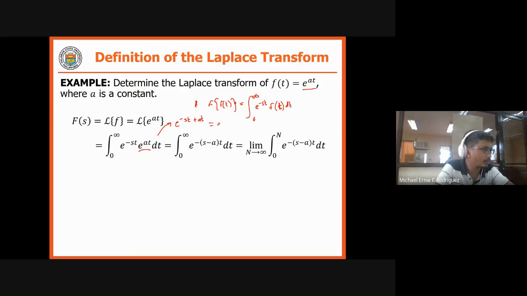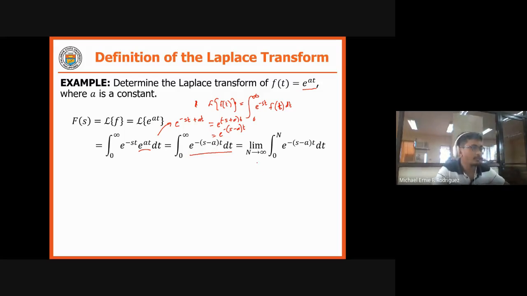This is now equal to, we factor out your t. So this is now e raised to negative s plus a times t. Or simply that is e raised to negative, the negative is outside, so we now have s minus a times t. So that's why this becomes e raised to negative of the quantity s minus a times t dt.